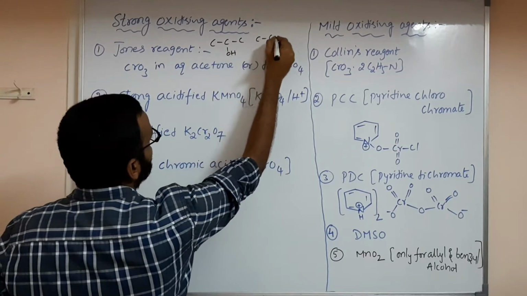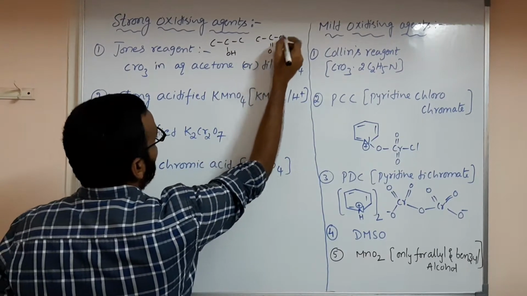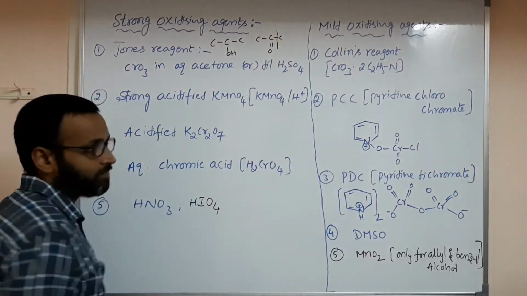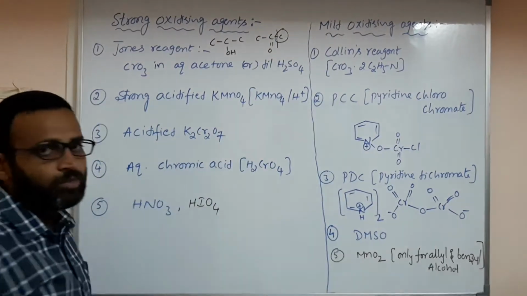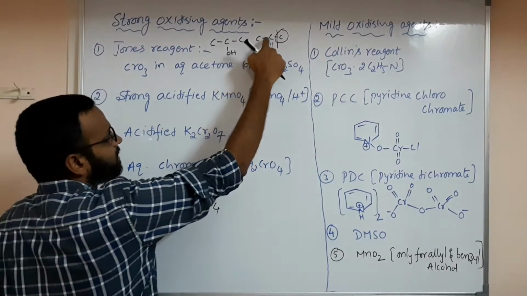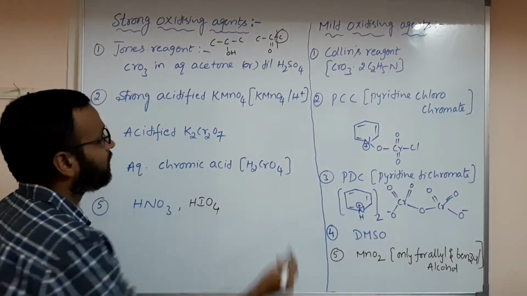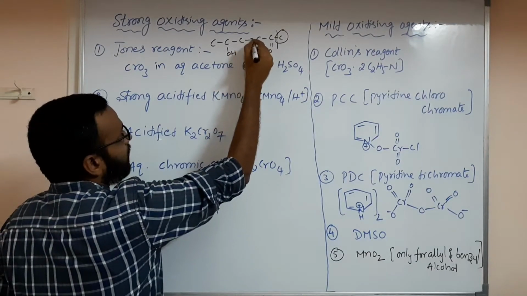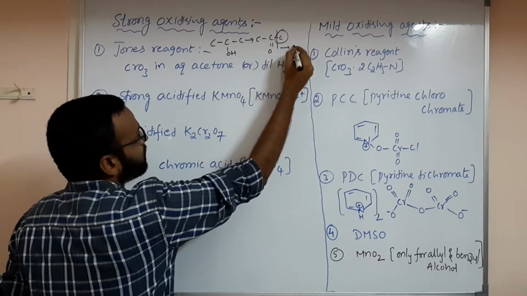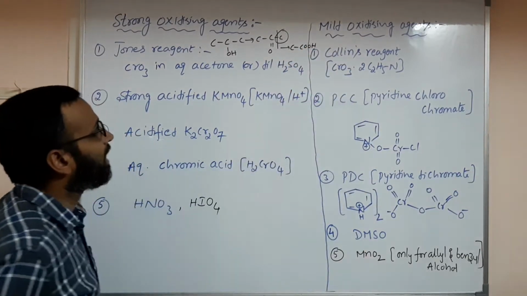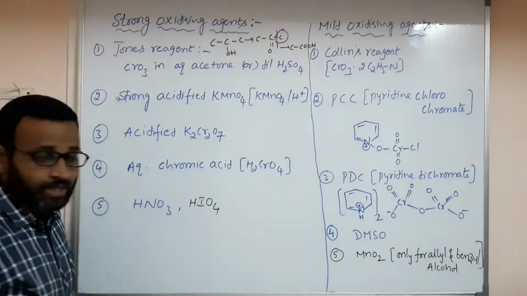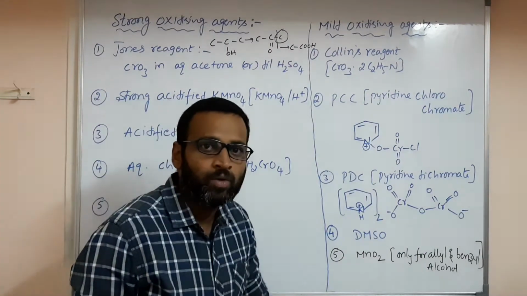suppose you are taking this one like this, first you will have this one, first oxidation, and afterwards this will break. That means one of the carbons will be removed, so that you will get CH3COOH. So this is the conversion from here to here and here to here. What is the carboxylic acid here? CCOOH. Like this you will have. Understanding? So this is one of the important things for us.